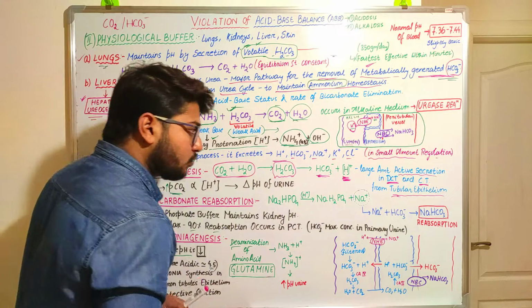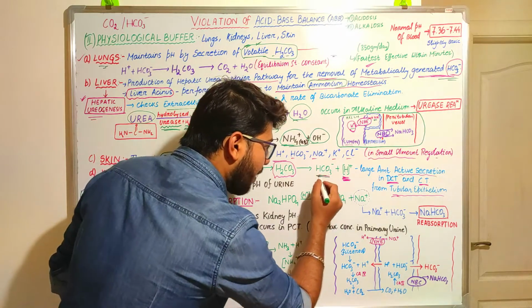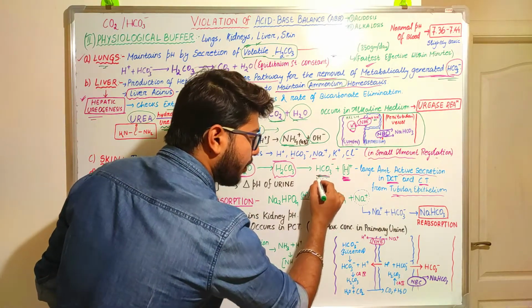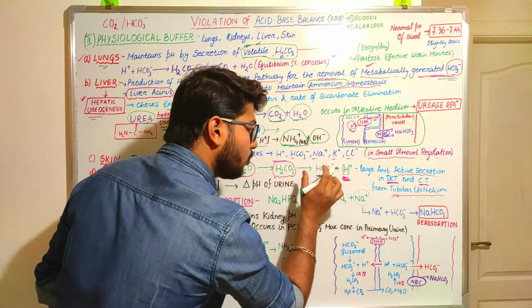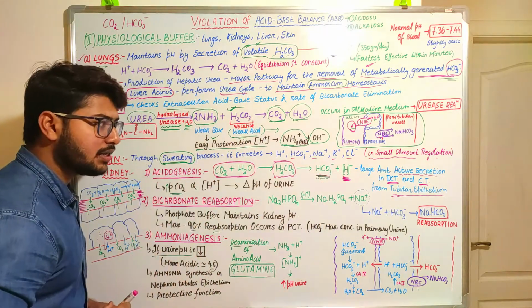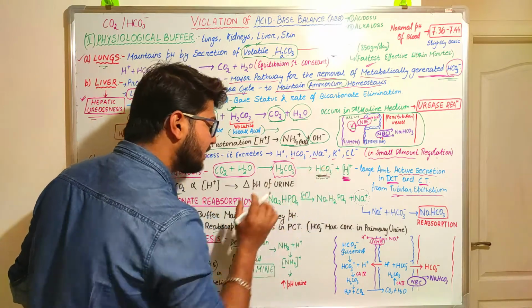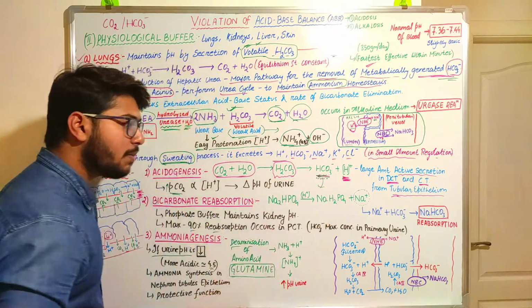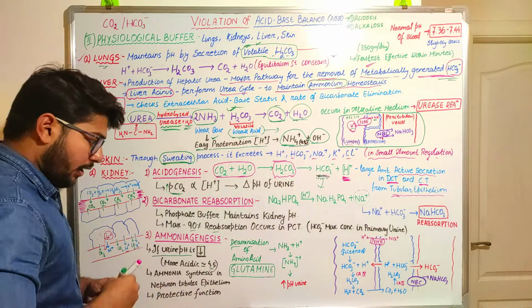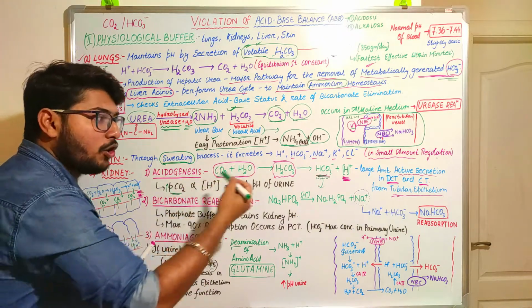Okay, next what happens? As you know, the bicarbonate ions are also produced in this reaction. So what happens to these bicarbonate ions? The next process is named according to that.